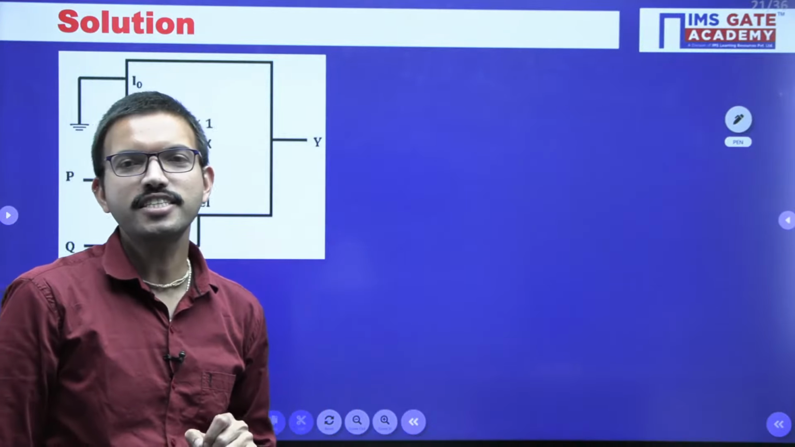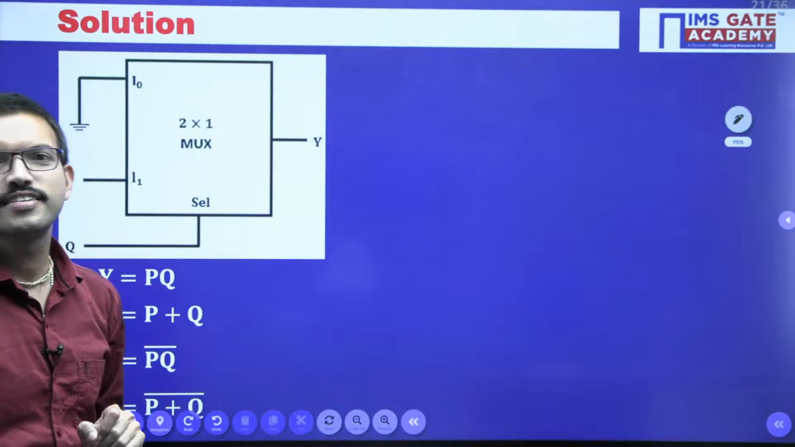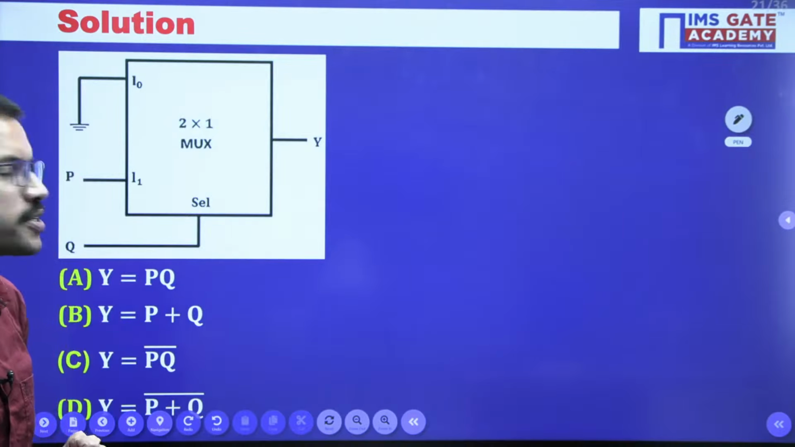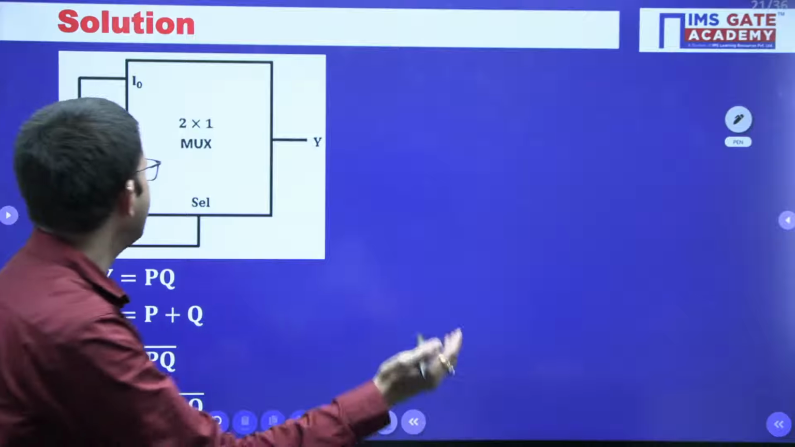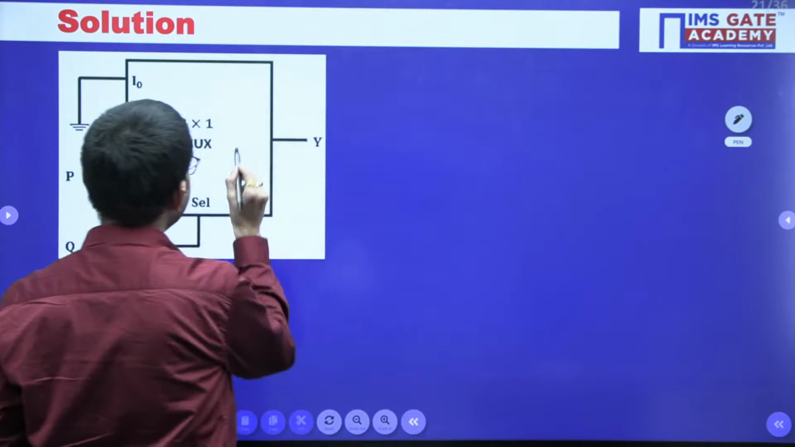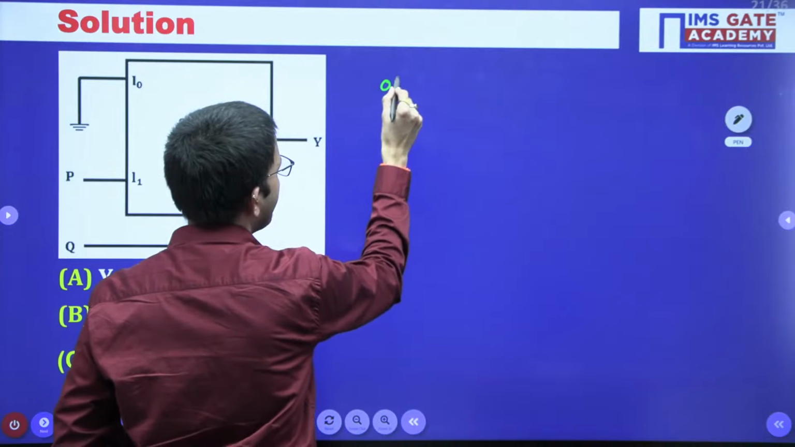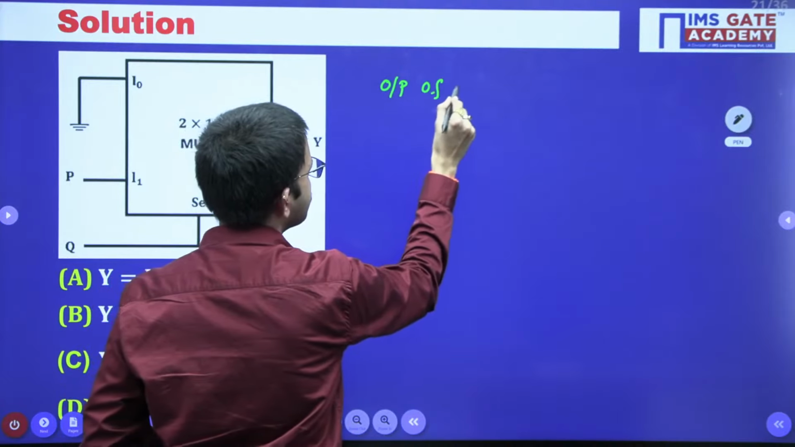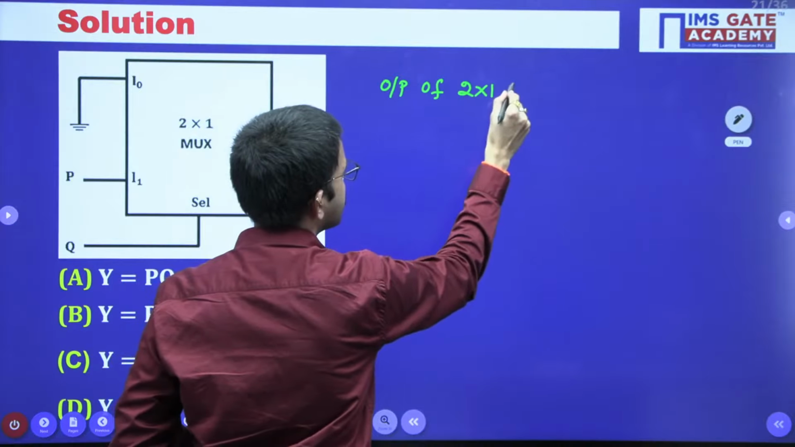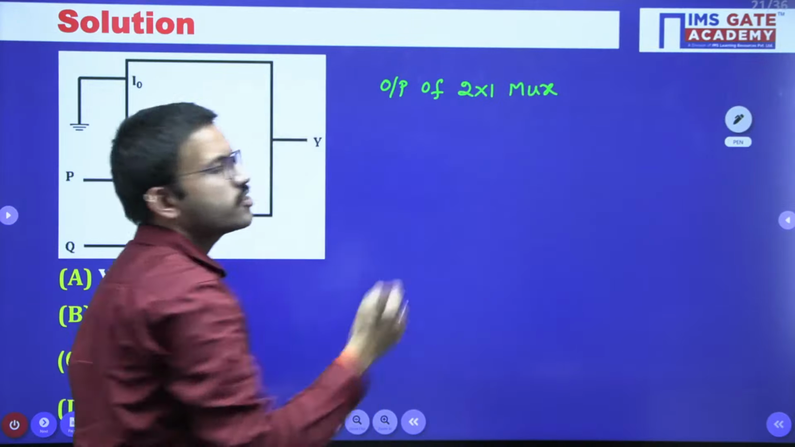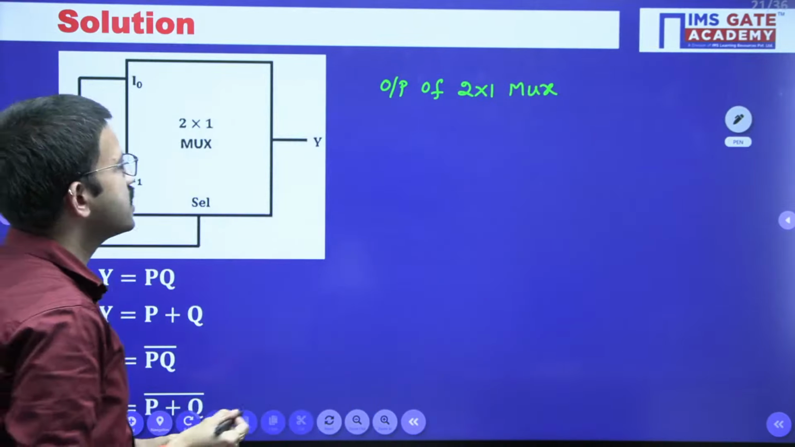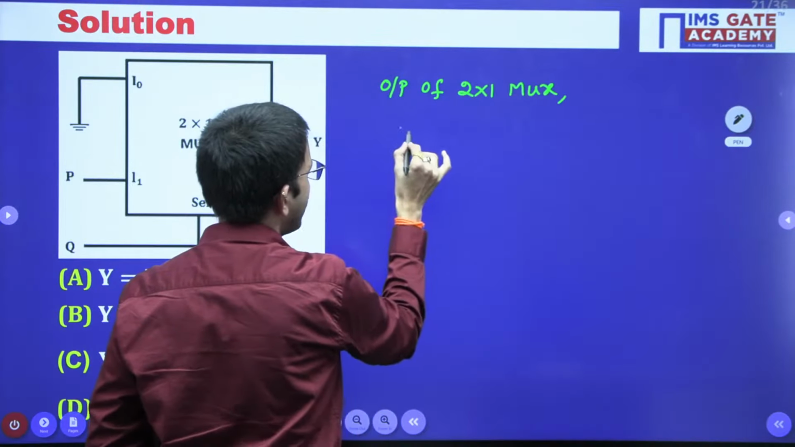Yes, very good, Akash, very good. You are from which branch, Akash? Yes, very good. Option A is the correct one. So here you are having a 2/1 mux. So for the 2/1 mux, you write the standard equation. Output of the 2/1 mux is nothing but here we are having Y.